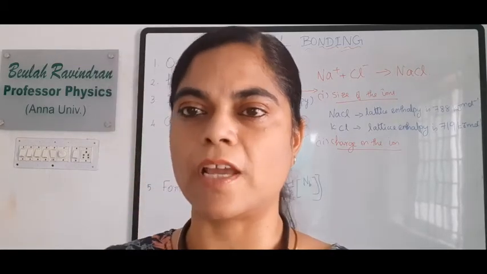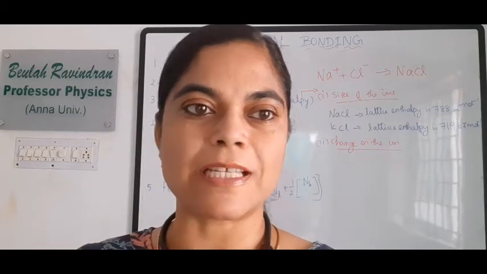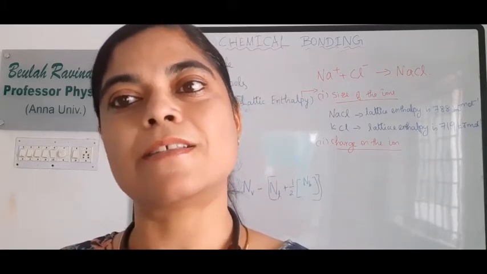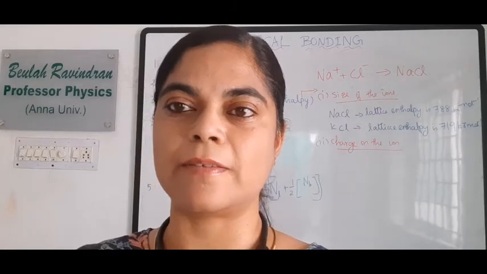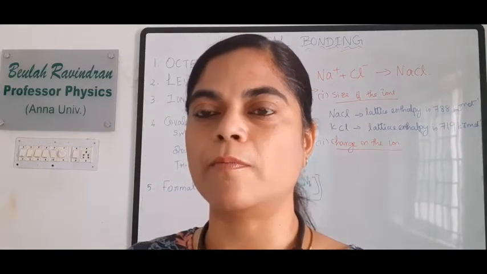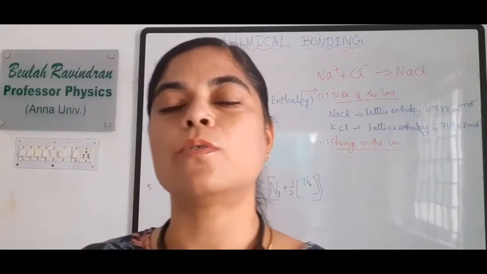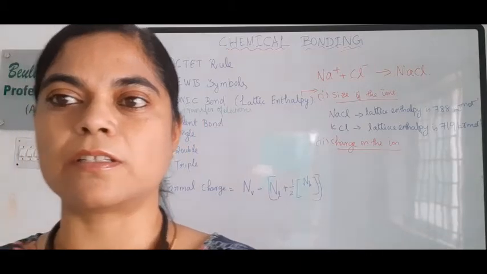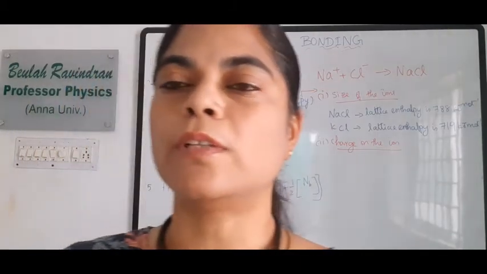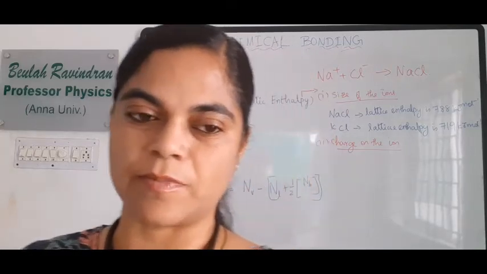How does it depend on the size of the ions? The smaller the size of the ions, the less is the intermolecular distance. Suppose, what is the atomic number for sodium? It is 11. It varies to potassium. The atomic number for sodium is lesser than that of potassium.